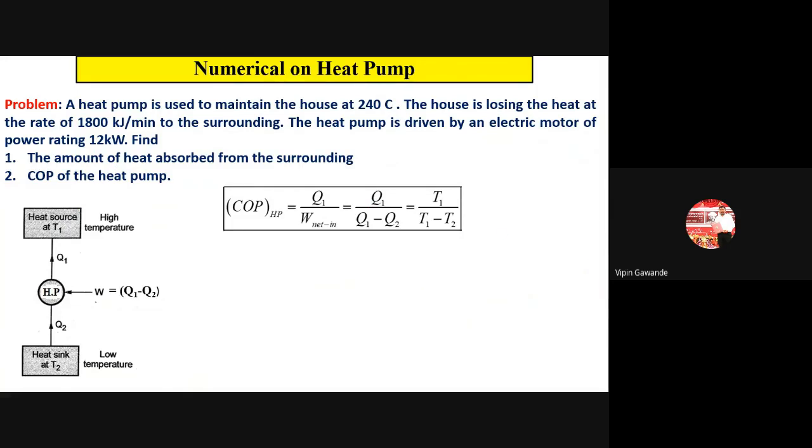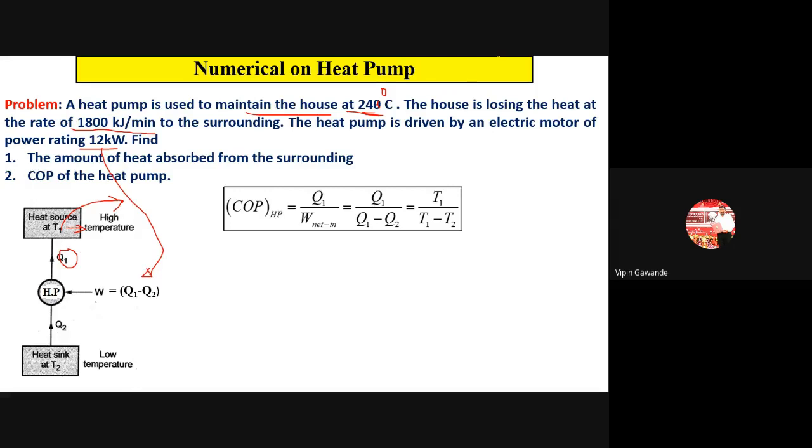So here, what is given? We are given the temperature 24 degrees Celsius. This is the temperature of the house, so that temperature is T1. Another one is the house is losing heat at the rate of 1800 kilojoule to the surrounding. Heat is going outside. So that heat is Q1. So Q1 is given in the problem. This is Q1, this is T1, and this is W, which is given in the problem.